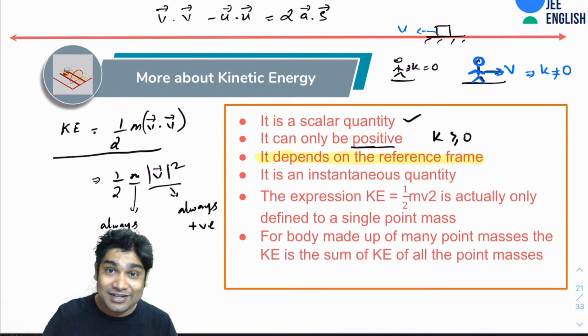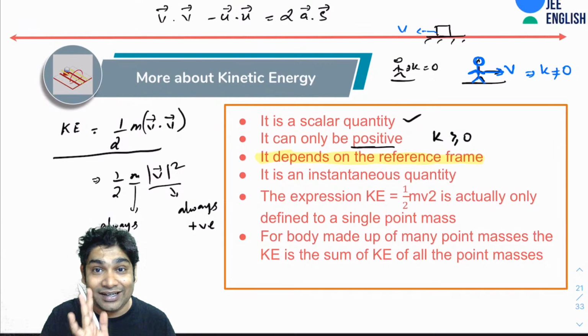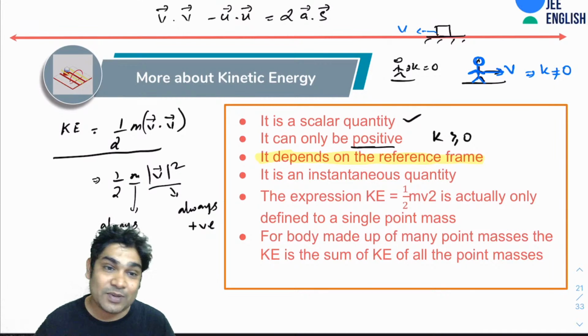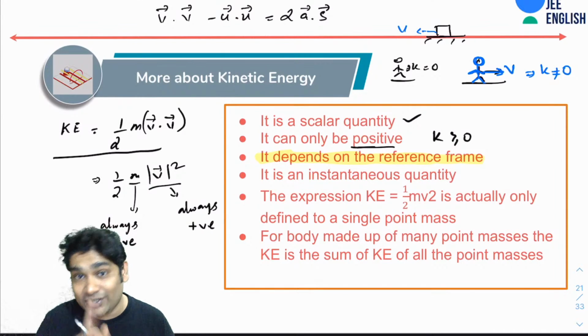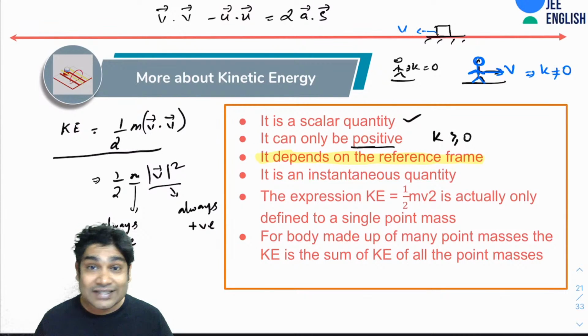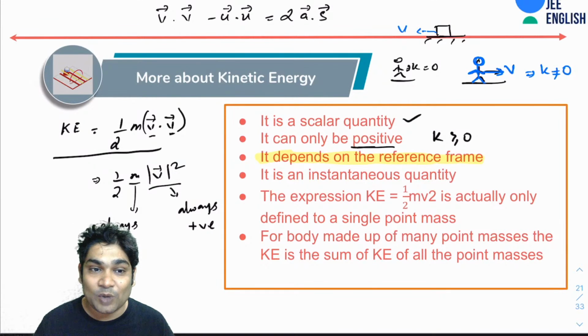Whenever you are asked to find the kinetic energy of any object, by default we always calculate it in the ground frame unless otherwise specified. Otherwise, you should remember that it always depends on the frame of reference. Next, of course, this is an instantaneous quantity. We never talk about an average kinetic energy over a period of time. Kinetic energy is always instantaneous. It is given by the mod square of the instantaneous velocity only.